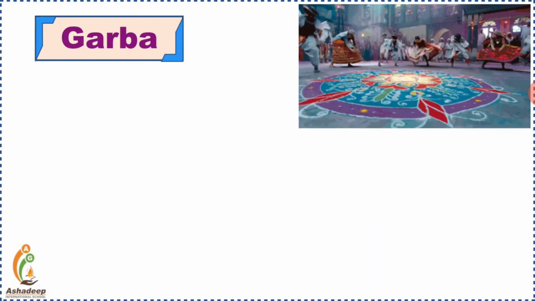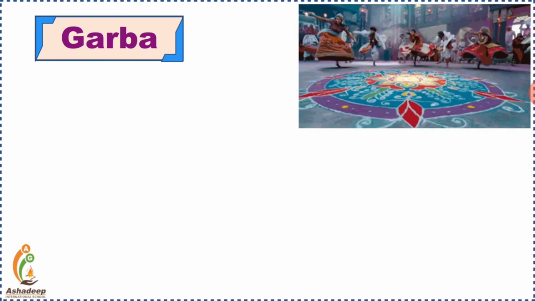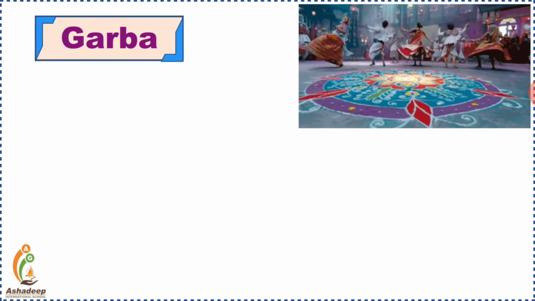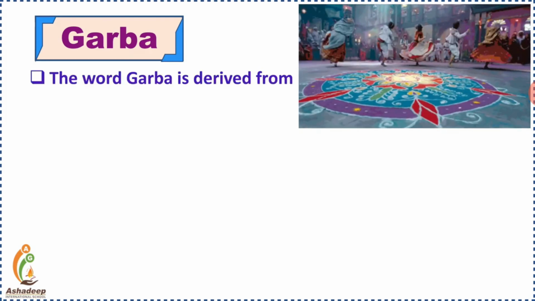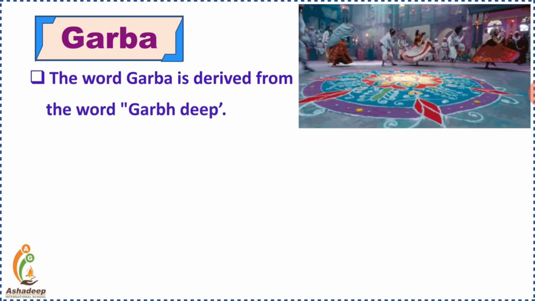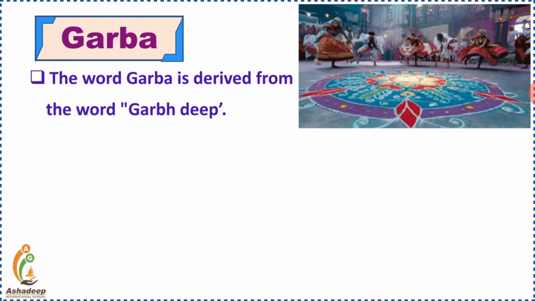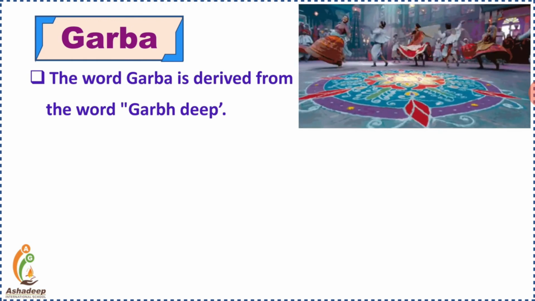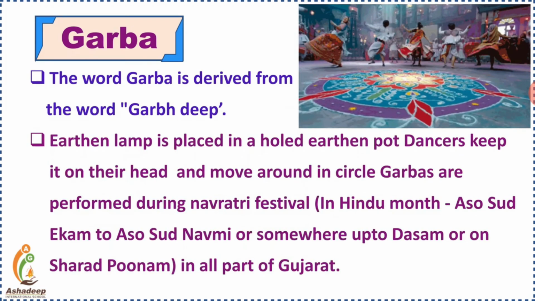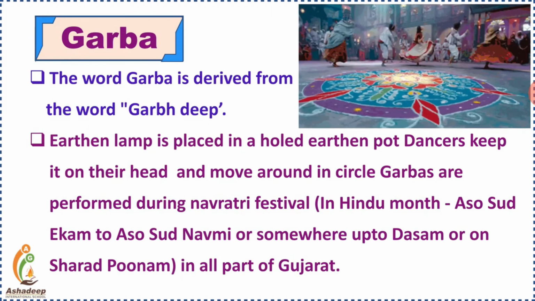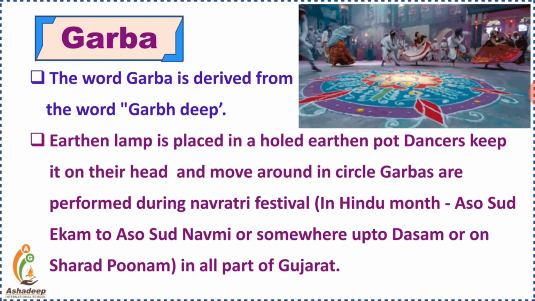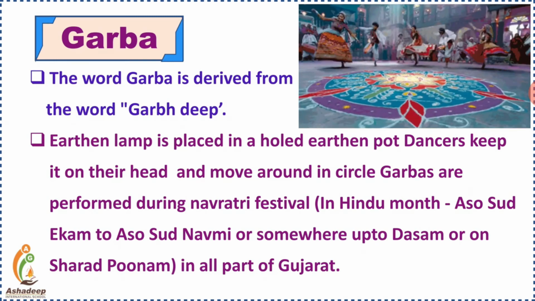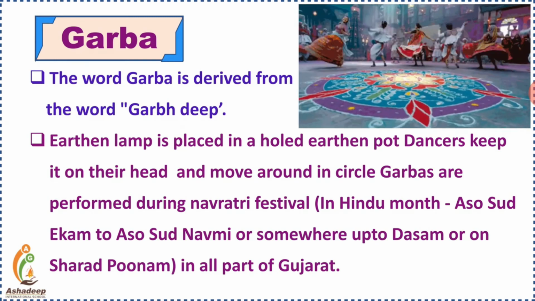Garba. As the name lands in our ears, it brings energy and joy into the entire body. The word Garba is derived from the word Garbdeep. आपने नवरात्रि में जो मिट्टी का गरबा होता है वो देखा ही होगा. उसके अंदर दीप मतलब एक दिया रखा जाता है ना, and it is kept inside and that's why it is called Garba. Earthen lamp, that means दिया, is placed in an old earthen pot. मतलब वो जो मिट्टी का गरबा होता है वो.